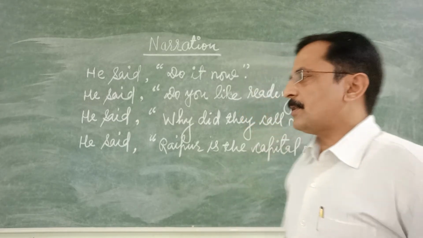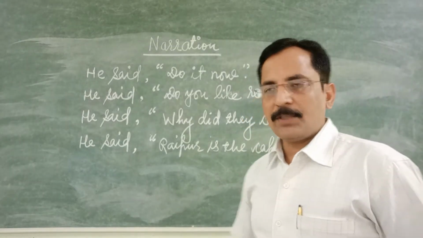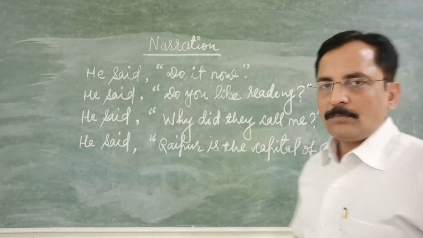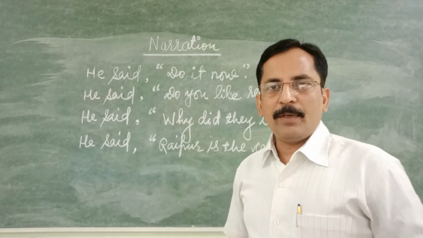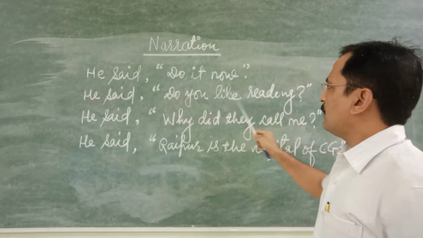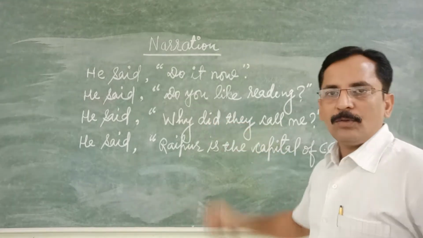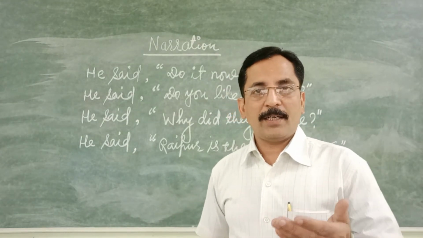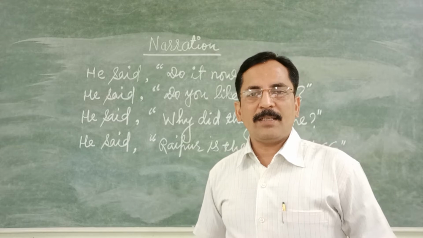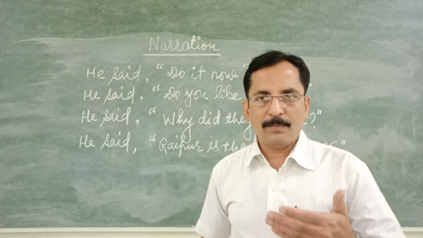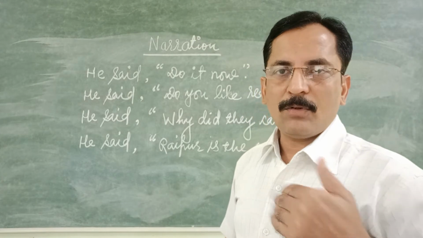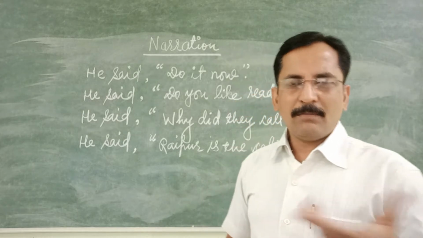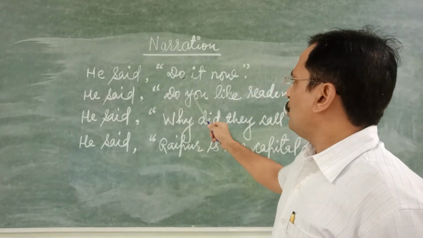So here are some examples for you all. So let us start with the first one. He said, do it now. I hope you all remember what kind of sentence we have here. Inside inverted comma, do it now. This is imperative sentence. You all know, if you have practiced well, that an imperative sentence is a sentence that starts with a verb. Do it, come here, go there, bring me a glass of water, march forward, and so many. So here one of them, do it now.